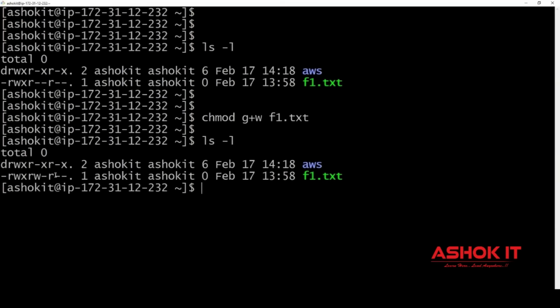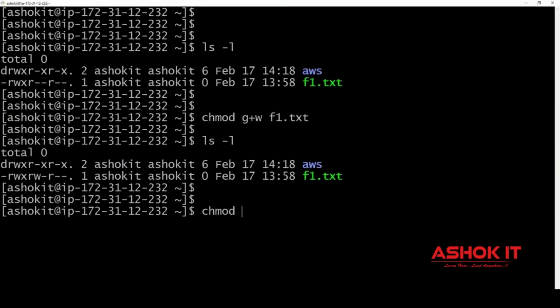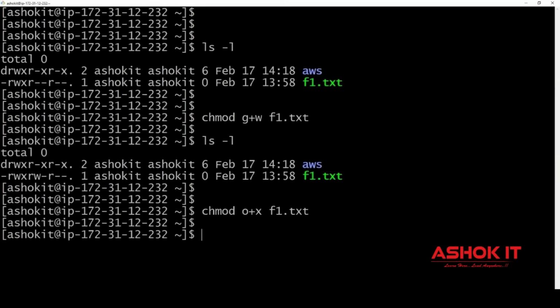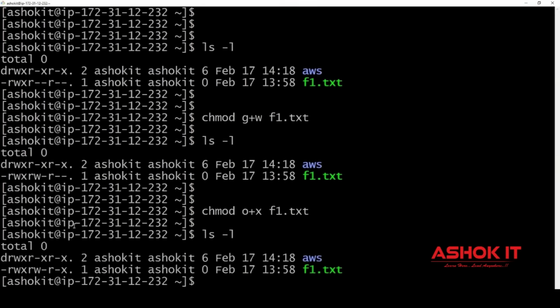Now for others, who only have read available, give the execute permission: chmod o+x. Chmod for others, execute permission, o+x. Now you can check, others got the execute permission.